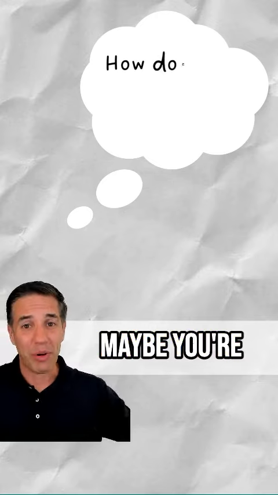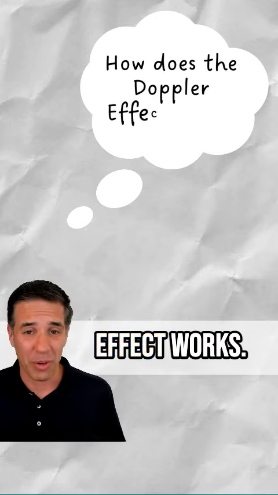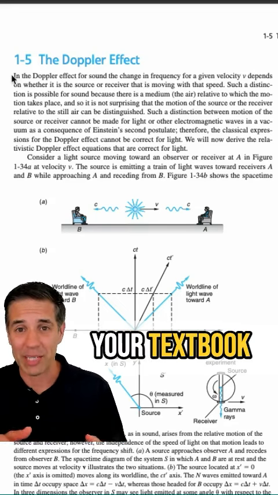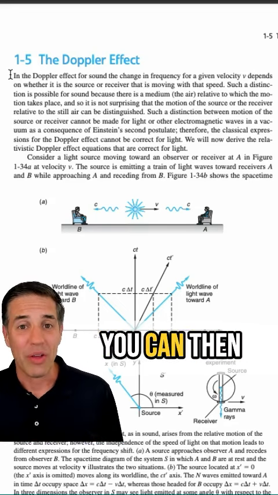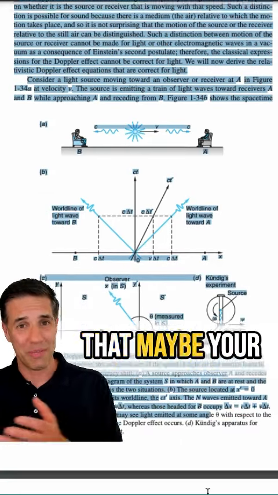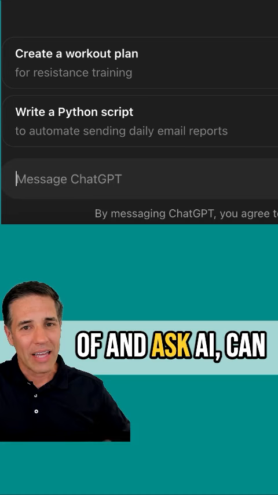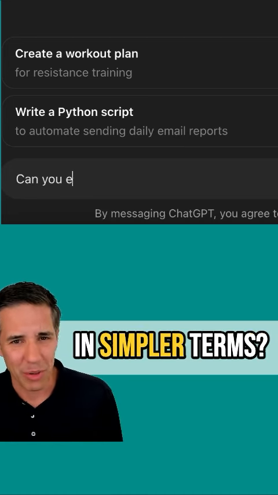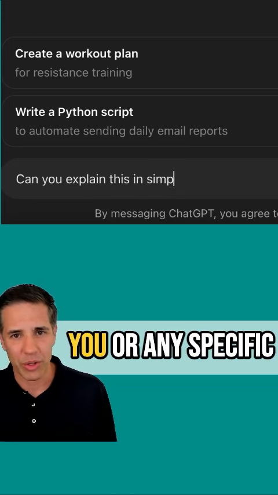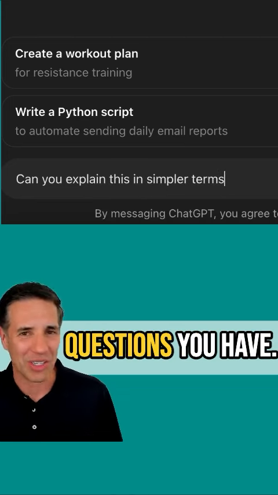Now for example, maybe you're confused about how the Doppler effect works. Consider copying a specific section from your textbook that you might find confusing. You can then paste that text into ChatGPT or any other AI tool that maybe your school approves of and ask, AI, can you explain this in simpler terms? Now make sure to specify any parts that are tricky to you or any specific questions you have.